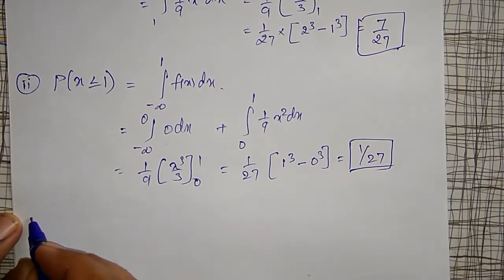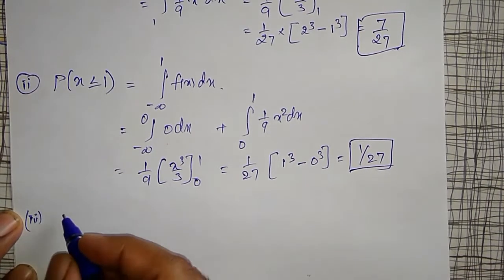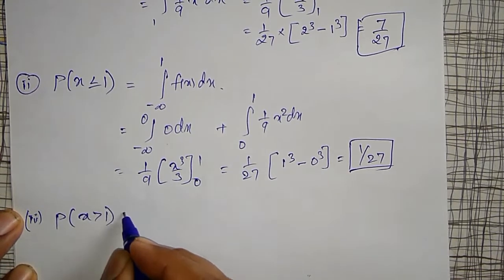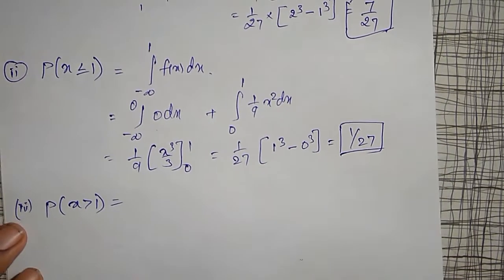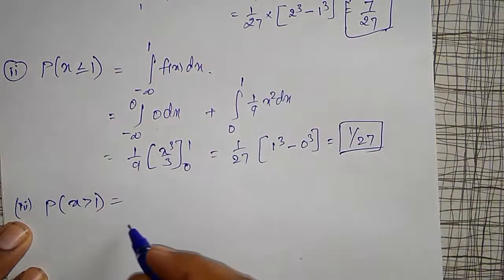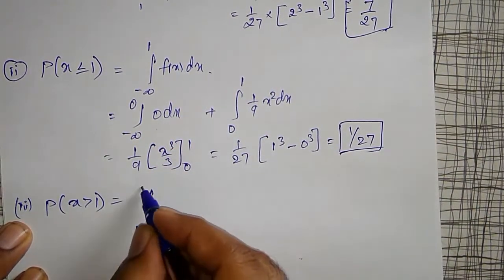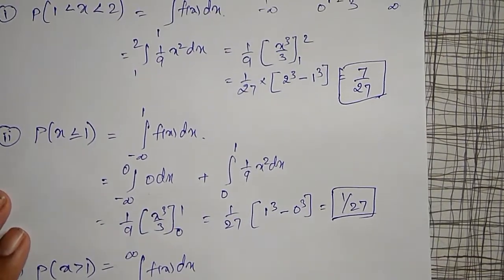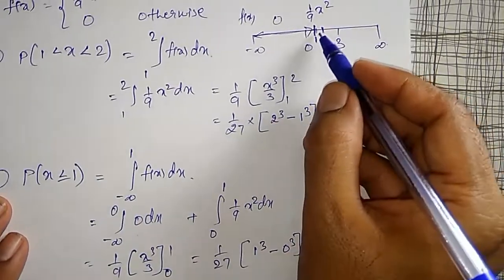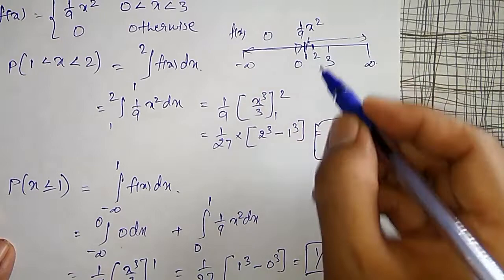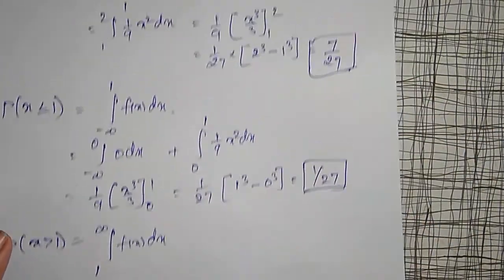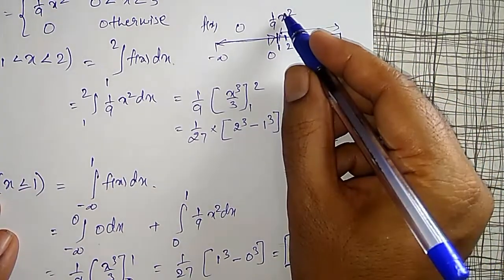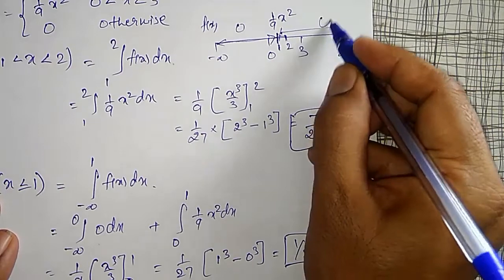The third part in the particular problem is the probability of x greater than 1. I have to calculate this. I will solve it in two methods. First method is using the definition of cumulative distribution. Greater than 1 means integration from 1 to infinity f of x dx. Correct? The function is defined for x greater than 1. Again, from 1 to infinity, the function is defined in two ways. From 1 to 3, the function is this one. From 3 to infinity, the function is 0.